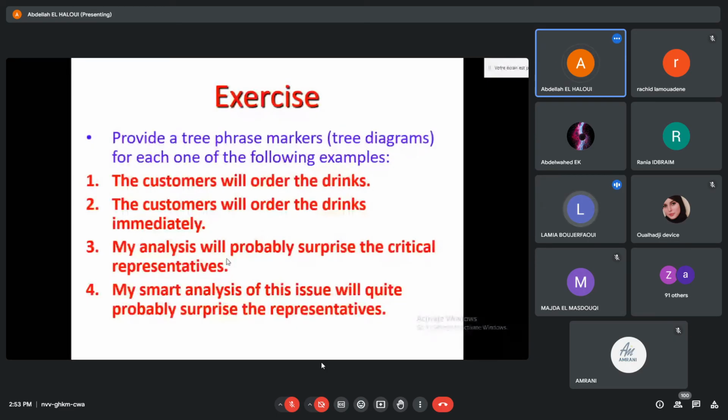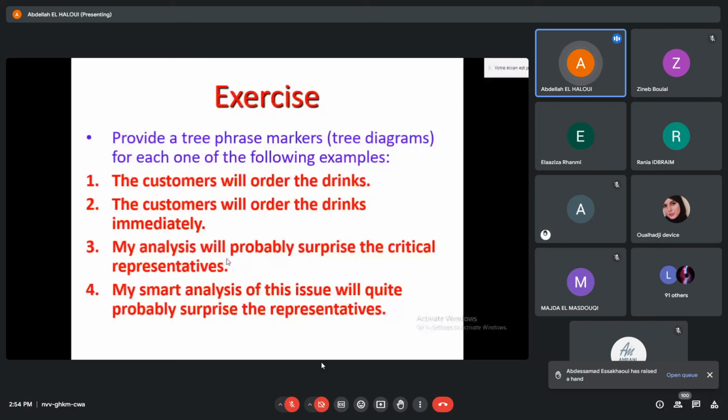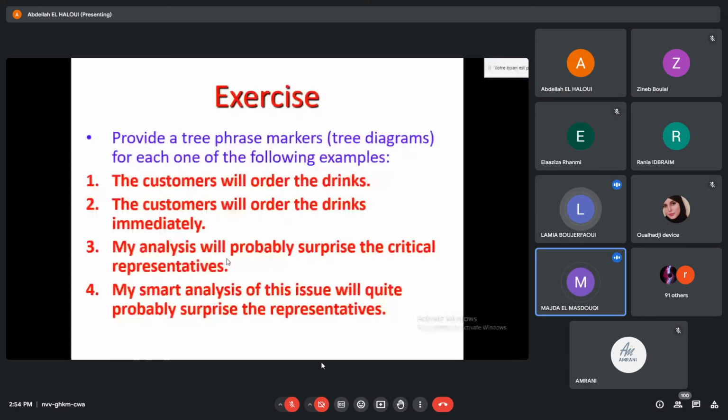Yes or no? Yes, it is. Yes, it's part of it. Remember that we just need to reduplicate, to iterate the V bar. Okay, so probably is a part of the VP. Tell me now, what is the IP here? My analysis will probably surprise the critical representatives.